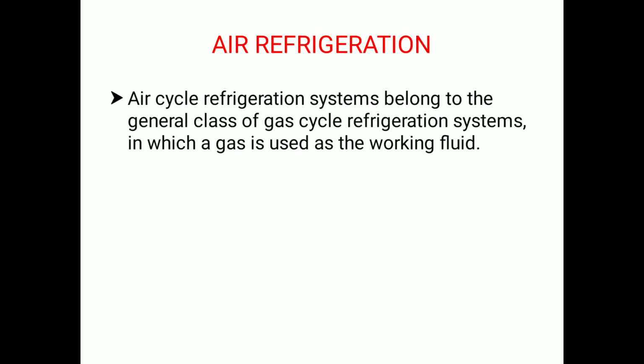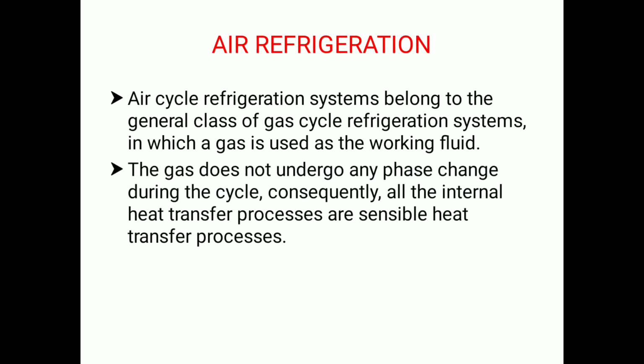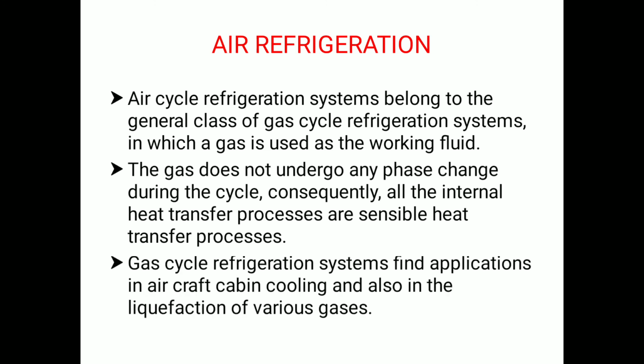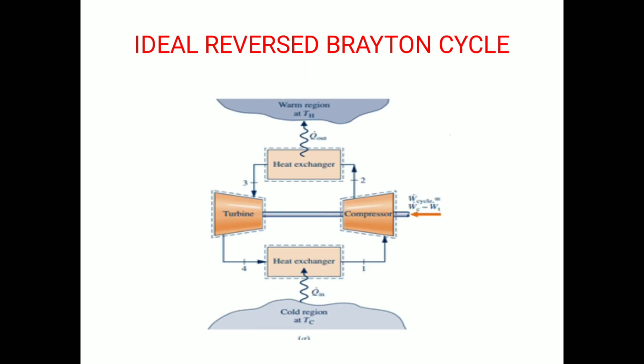Air refrigeration cycle systems belong to the general class of gas cycle refrigeration systems, in which a gas is used as the working fluid. The gas does not undergo any phase change during the cycle. Consequently, all the internal heat transfer processes are sensible heat transfer processes. So there will be no phase change of the refrigerant. Gas cycle refrigeration systems find applications in aircraft due to their light weight and for cabin cooling, and also in the liquefaction of various gases.